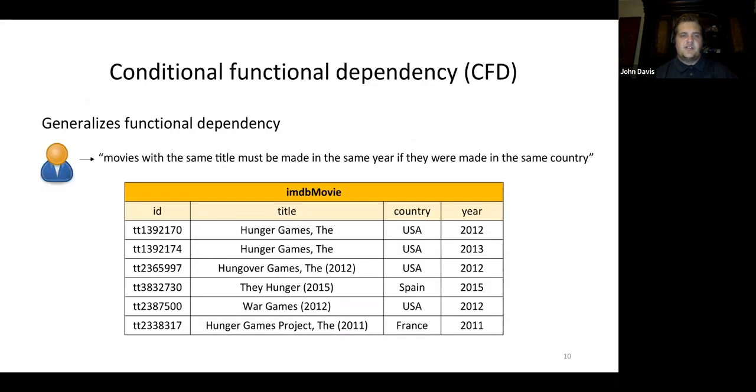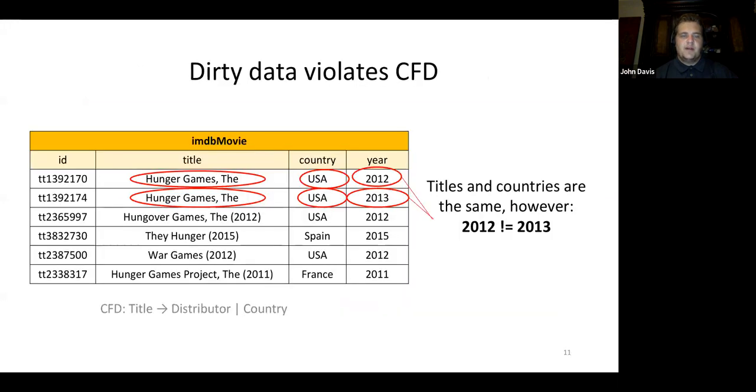Conditional functional dependencies generalize traditional functional dependencies. A plain text example of this is movies with the same title must be made in the same year if they are made in the same country. However, as we can see, IMDb has violations of this CFD. In the first two tuples, the titles and the countries are the same, however, the years are not.